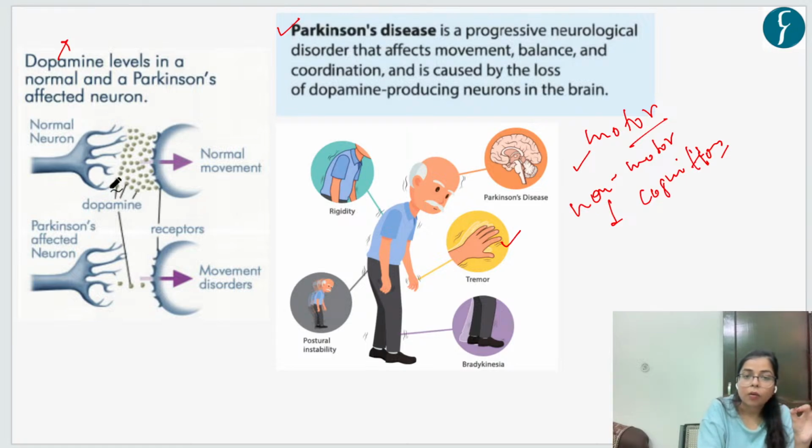Now see, this is a normal neuron, and information exchange between two neurons happens via neurotransmitters. Dopamine is also a neurotransmitter which is responsible for exchange of information from one neuron to another neuron. When the dopamine level falls, this will impact the information transmission, and this will lead to the onset of these motor as well as non-motor symptoms in a person, right? So these are certain facts related to Parkinson disease.